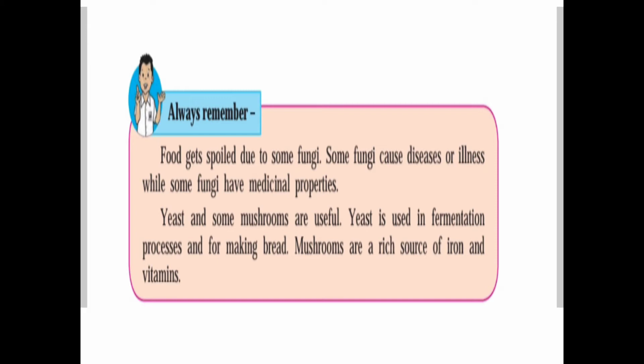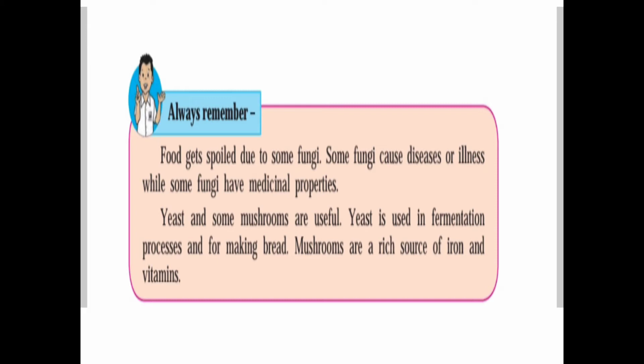Now see the useful ones. Yeast and some mushrooms are useful. Yeast is used in the fermentation process and for making bread. Mushrooms are a rich source of iron and vitamins. You can enjoy mushroom dishes in different seasons.